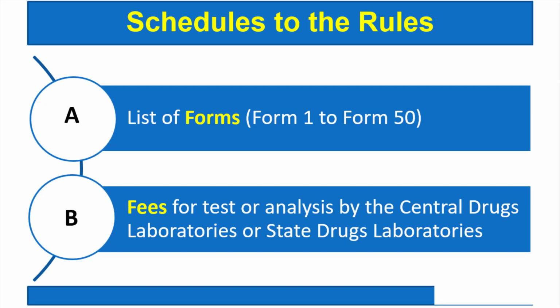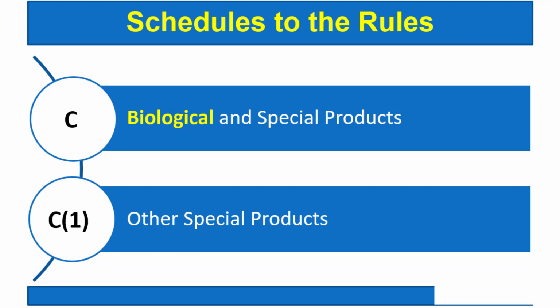So what are these schedules in brief? Schedule A gives the list of forms, anything related to manufacturing, sale, import, distribution. So all the forms, all the permission forms, all the request forms are given in schedule A. Schedule B gives the fees for test or analysis by the central drug laboratories or state drug laboratories.